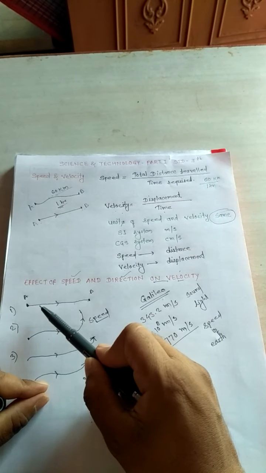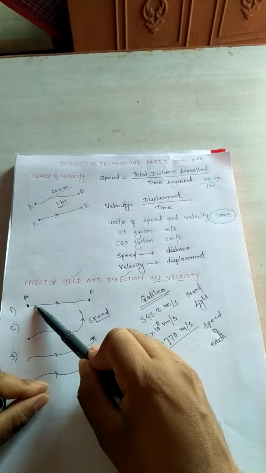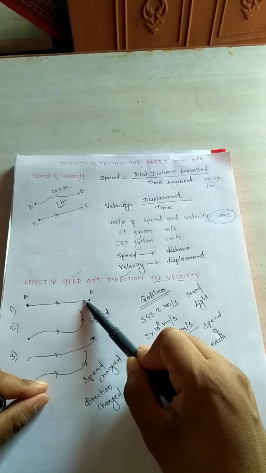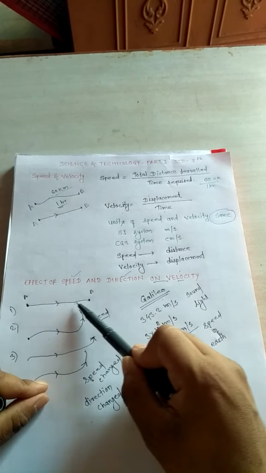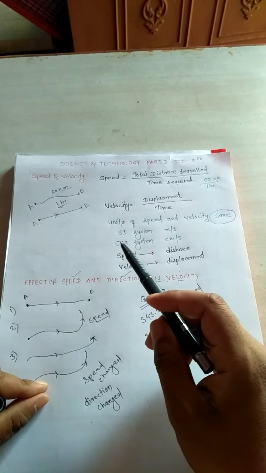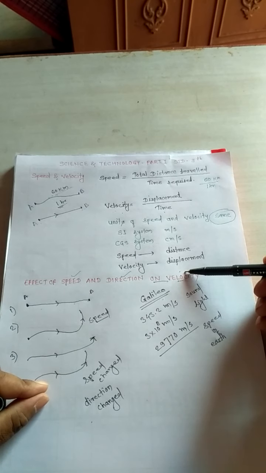So in this case, suppose this vehicle is going along this path with the same speed and the same direction. Then there will be no change in velocity.